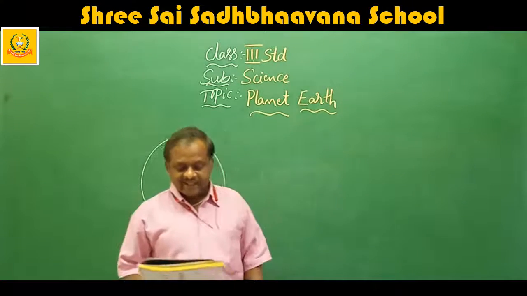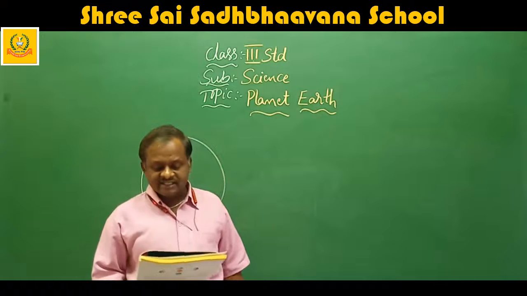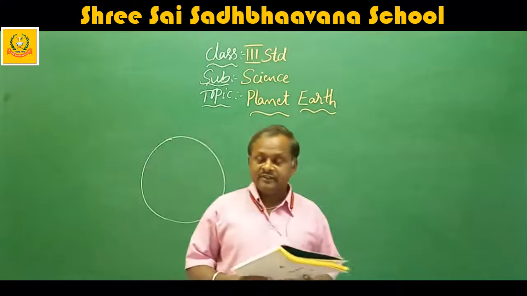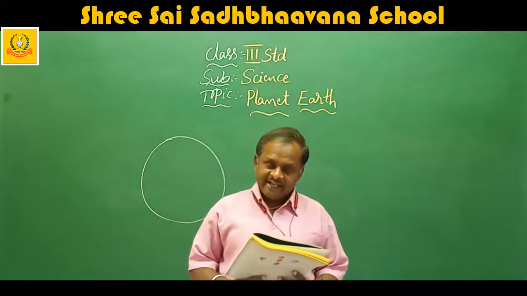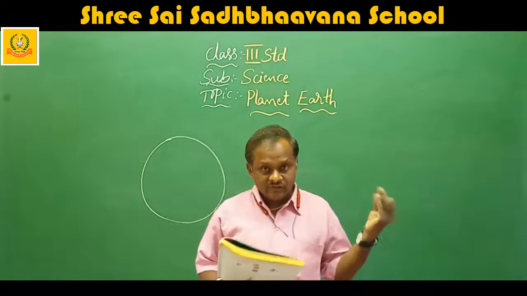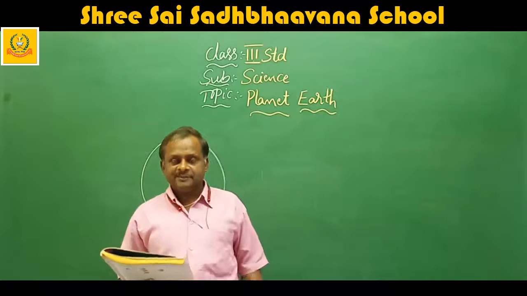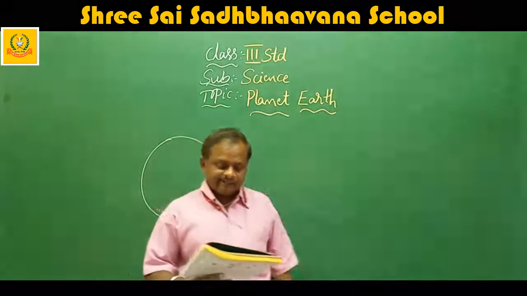The heavenly bodies such as the sun, the moon and the stars can be seen from the Earth. When you go outside at night, you will see the moon and the other stars also. Let us study about our home in detail. We will go into detail.